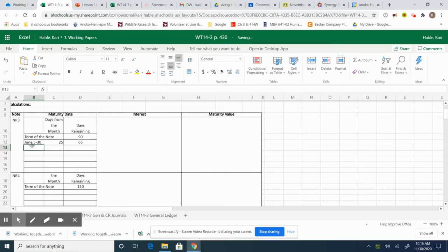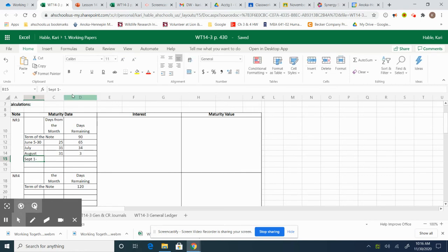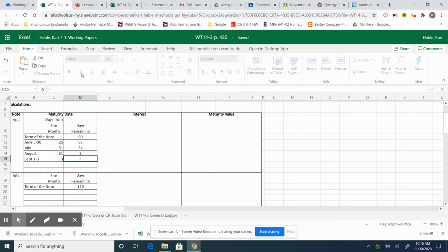And we have July now, all of July. We have 31 days. So we have equals 65 minus 31, and we have 34 days. So we know August has 31 days, so we can go 34 minus 31. And so we have September 1st, 2nd, 3rd. So September 1st to September 3rd, 3 days, equals 3 minus 3.